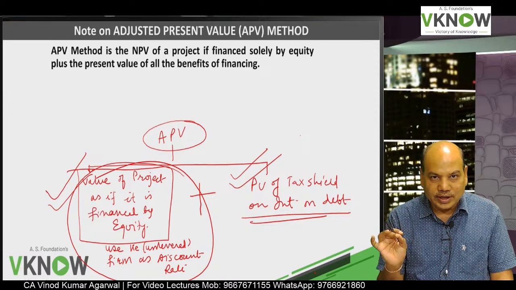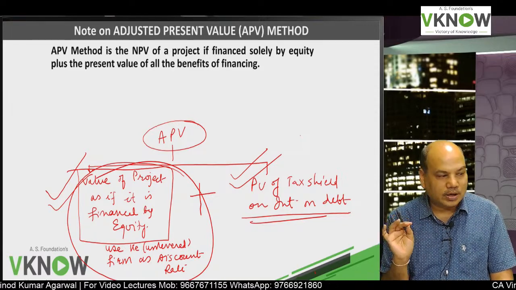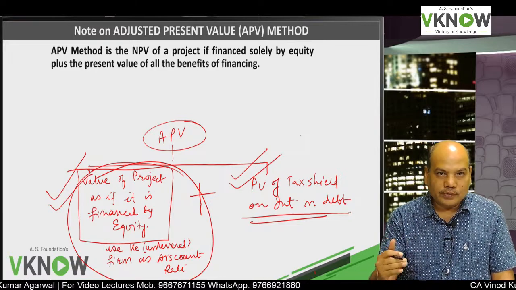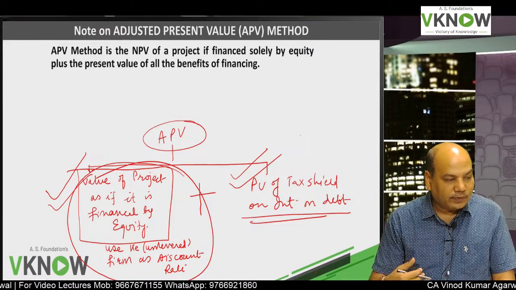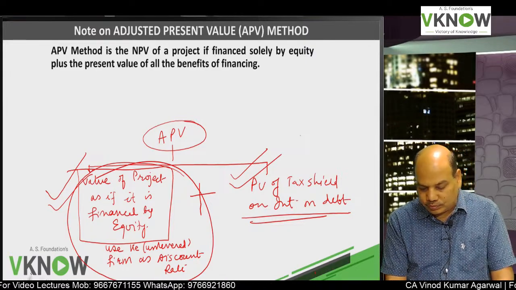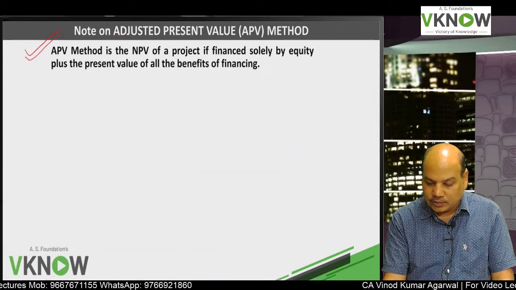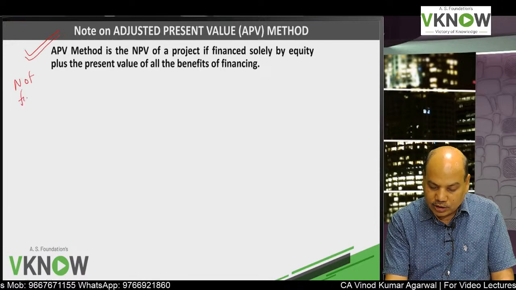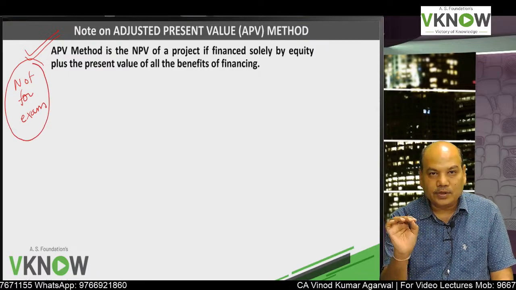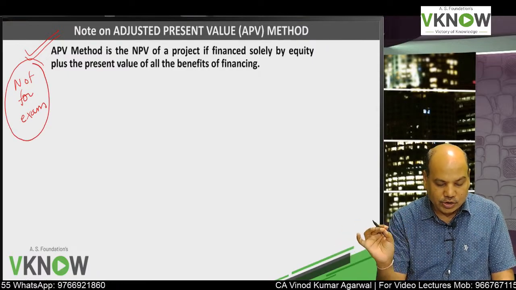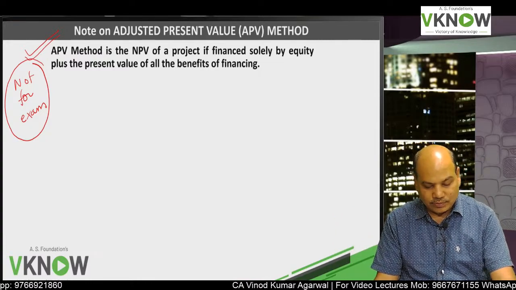So I am going to dictate line by line what is APV, how the calculations will be done. In this question, a lot of things are directly given to you. Had it not been given, then we would have computed it. So first you write down one small note. This is not for the exam, this is for understanding, and this is for writing a theory question in the exam if they ask you what is adjusted present value method. So start. I'll dictate slowly.